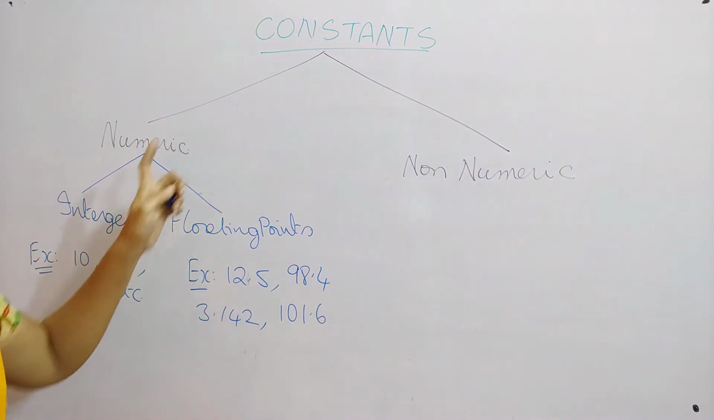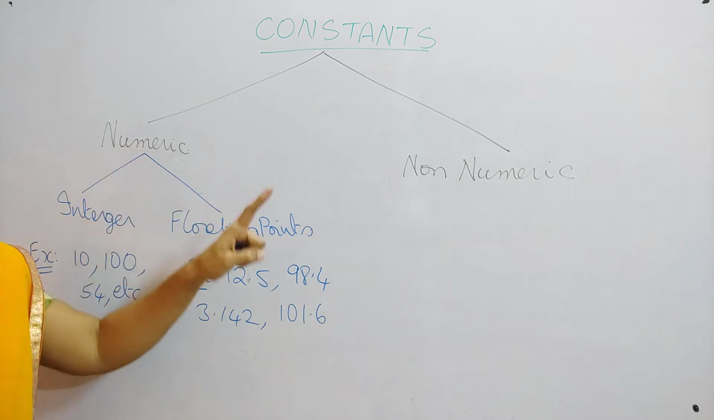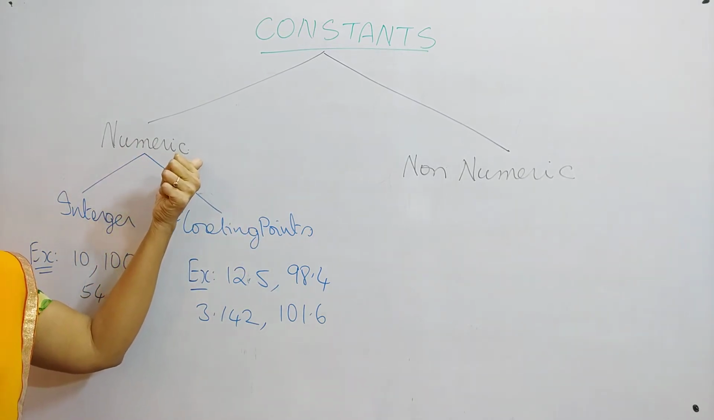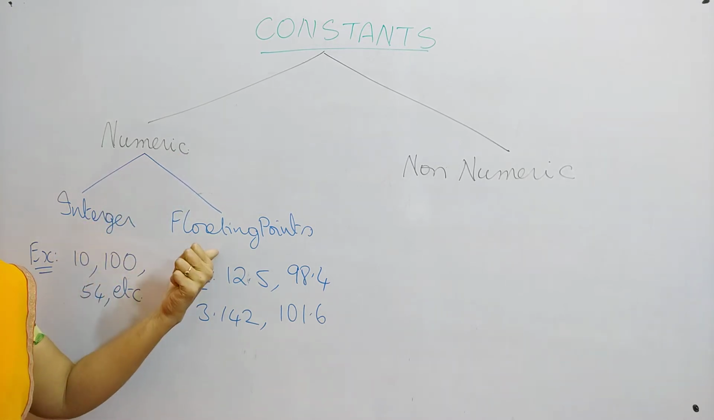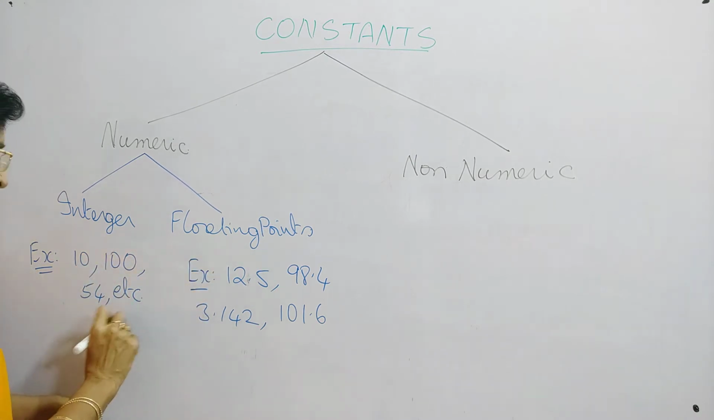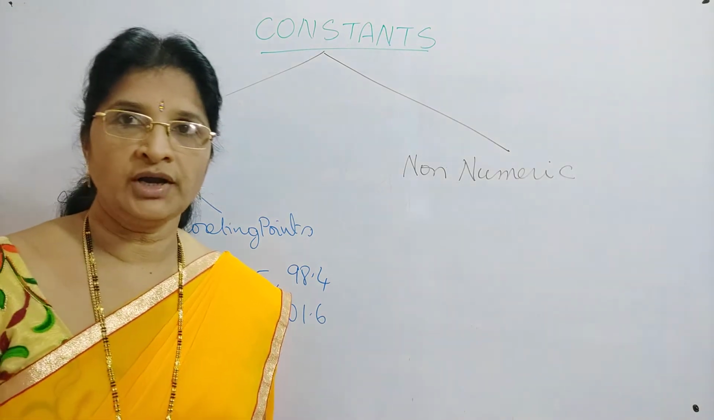So in constants, mainly we have two different types: numeric constants and non-numeric constants. Numeric constants are used to deal with numbers. Here again, depending upon the data type, we have two different types: integer constants and floating point constants. These are the examples of integer constants and these are the examples of floating point constants.